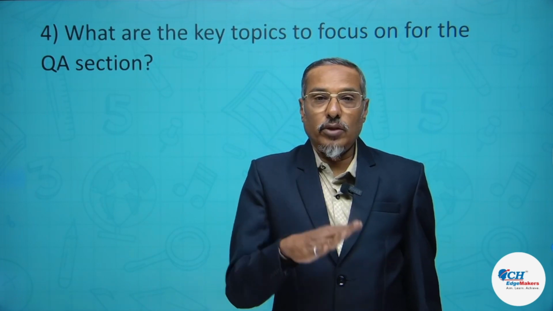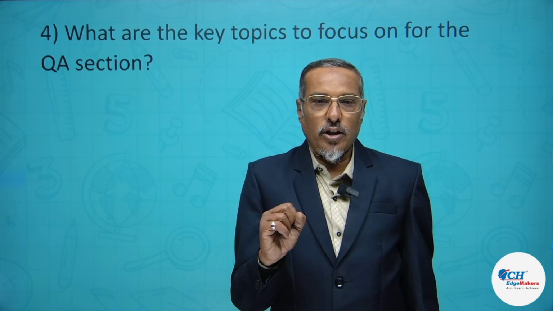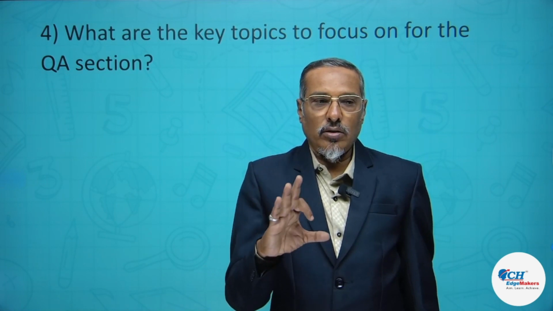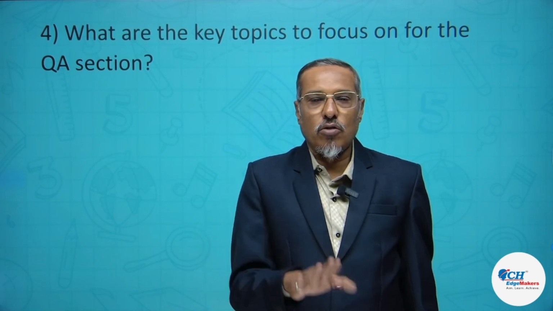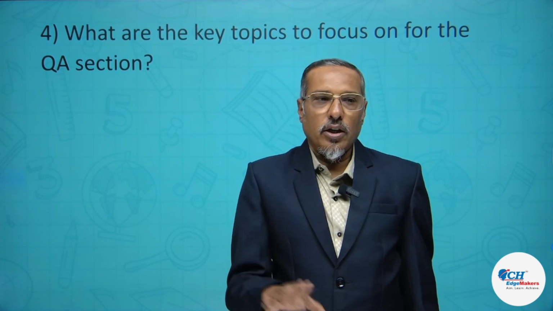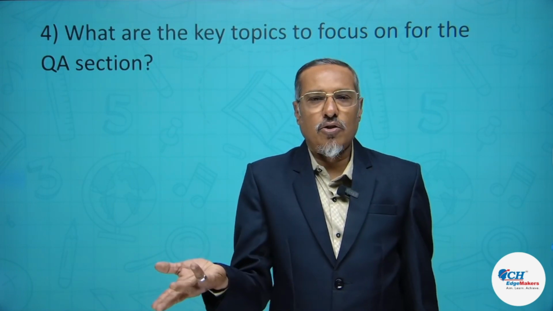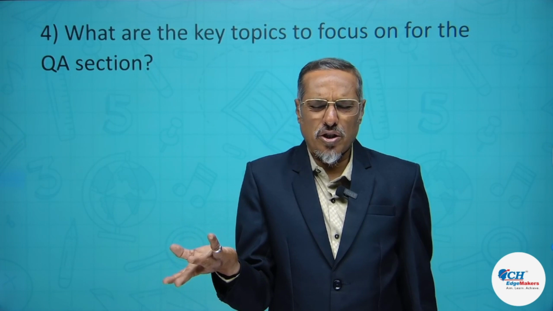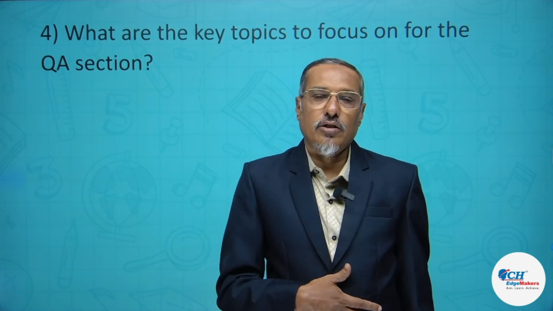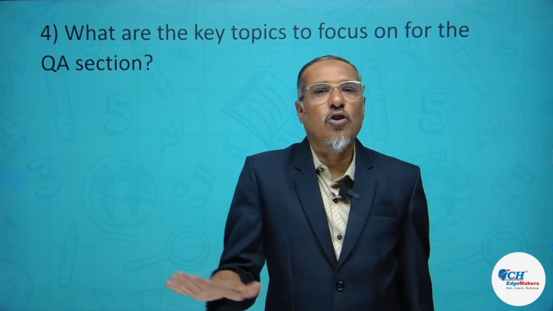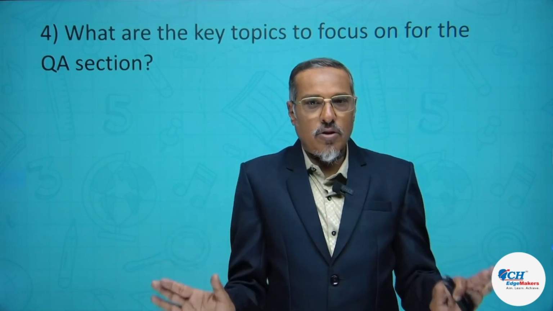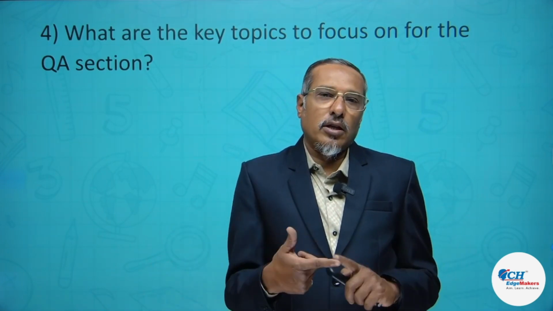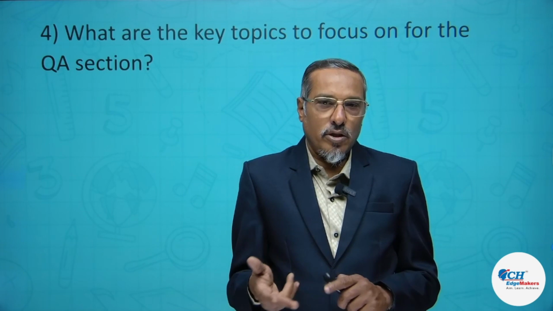In geometry, as I have already explained to you. In modern mathematics we have permutation, combination, probability, then you can have one or two trigonometry questions or coordinate geometry questions. These are the topics you have to focus on. This is the complete syllabus of CAT. Major topics are arithmetic, algebra, and geometry to some extent.